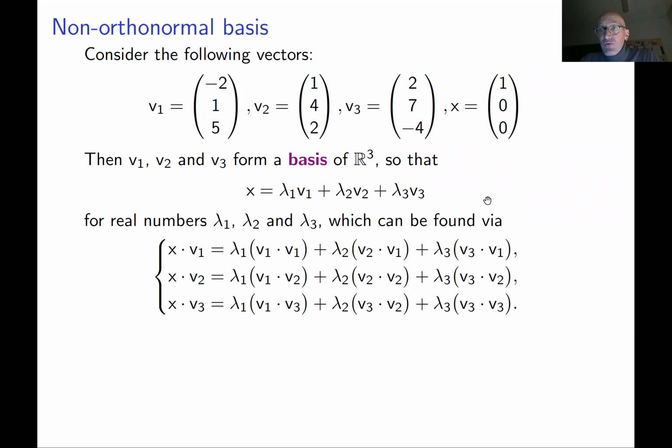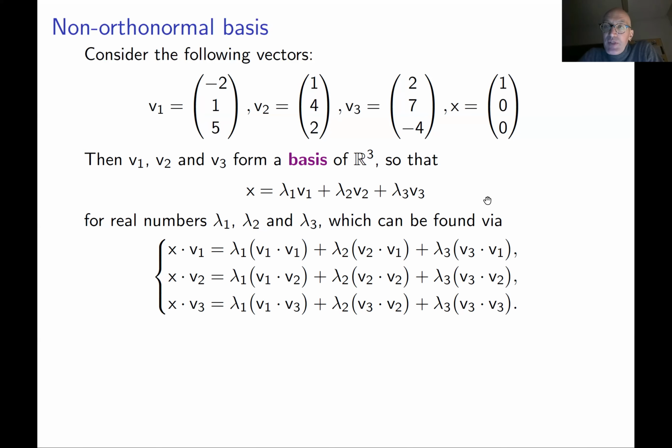There are several ways of doing this. One way is that you just compare the left-hand side and the right-hand side of this equality, the corresponding entries, and you make them equal to each other. This gives you three equations with three unknowns. The unknowns are lambda 1, lambda 2, lambda 3, and with some energy and time, you solve this system and you find lambda 1, lambda 2, and lambda 3.